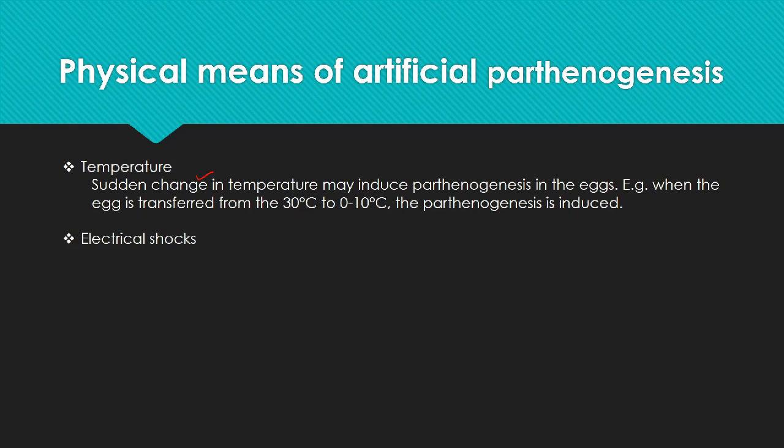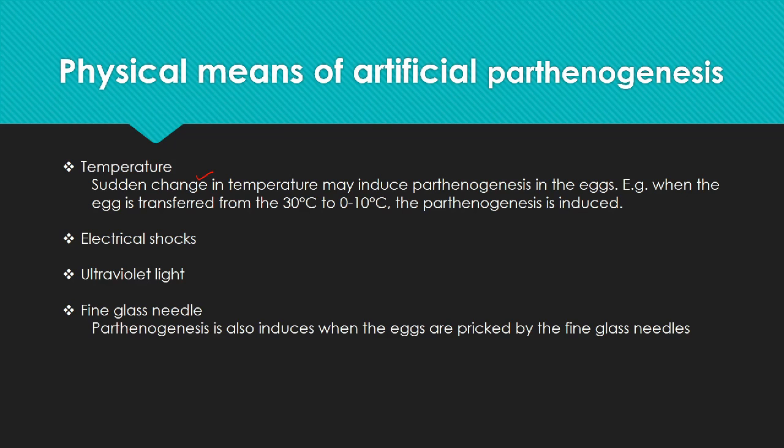Electric shock can also induce the parthenogenesis. Similarly, ultraviolet light is observed to produce the parthenogenesis. Fine glass needle: if we prick the egg with the fine glass needle, it may induce the parthenogenesis in the egg.